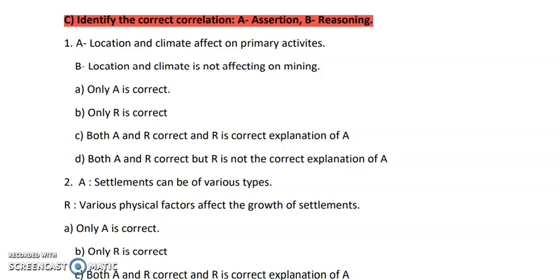So let us move further with the next question number 1C. Identify the correct correlation, assertion and reasoning. In such type of questions basically we have two statements. One is the assertion statement and the second is the reasoning statement.